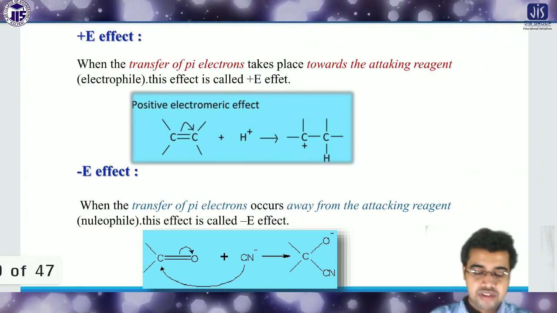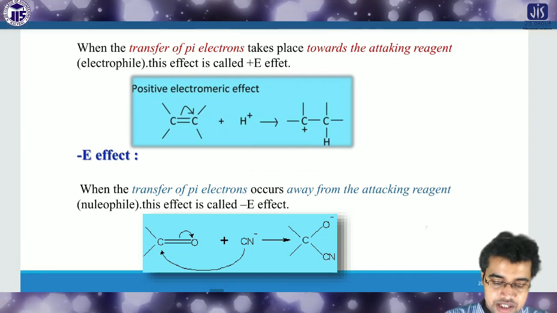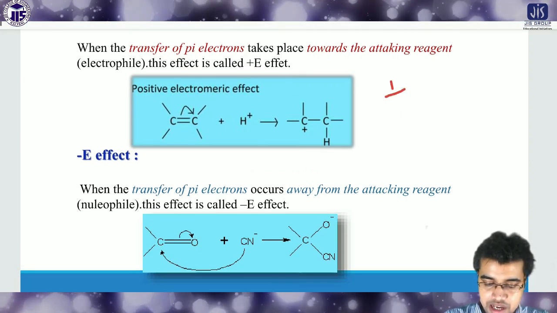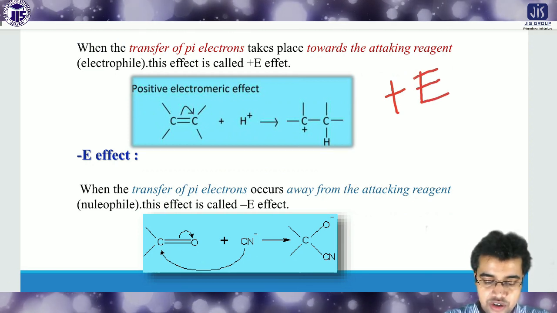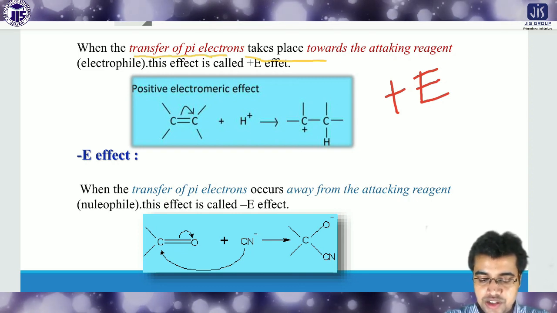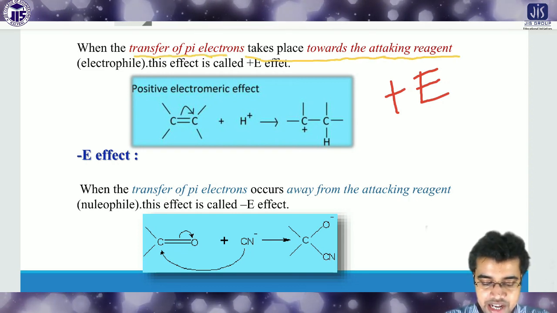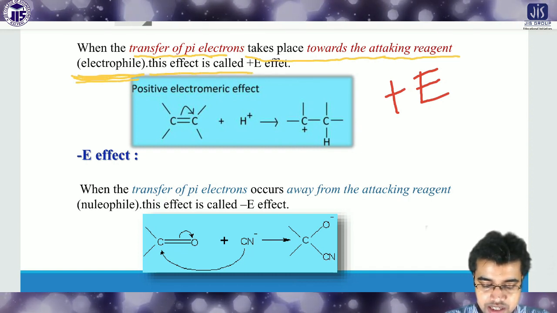So now, depending on this positive and negative electromagnetic effect, there are two signs also. One is plus E, another is minus E. So plus E means the transfer of the pi electrons takes place towards the attacking reagent, the electrophile. The attacking reagent will be an electrophile. This effect is called the plus E effect.